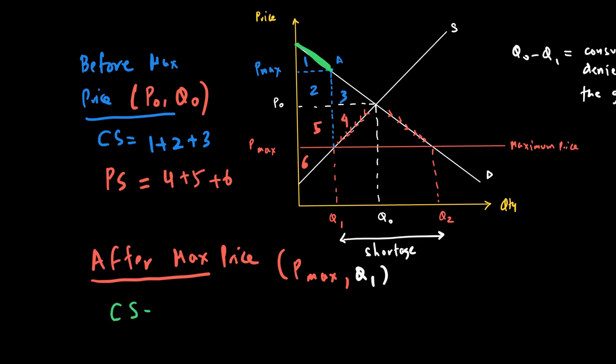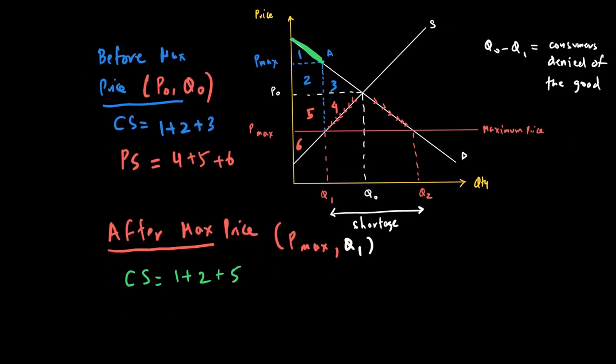So consumer surplus will be 1 plus 2 plus 5. Let me repeat this: for these consumers Q1, the area under the demand curve above the market price will be 1, 2 and 5. So these consumers are benefiting in terms of this consumer surplus of 1, 2 and 5. In terms of producer surplus, because only Q1 is being sold, the area under the P max price above the supply curve is equal to area 6.